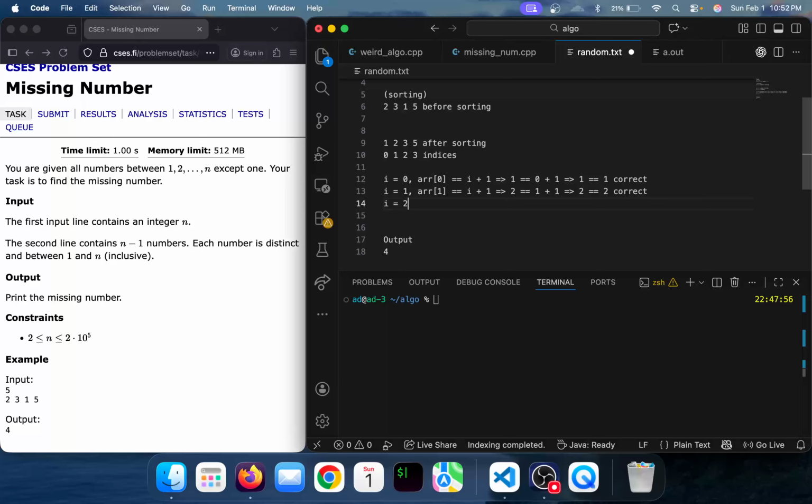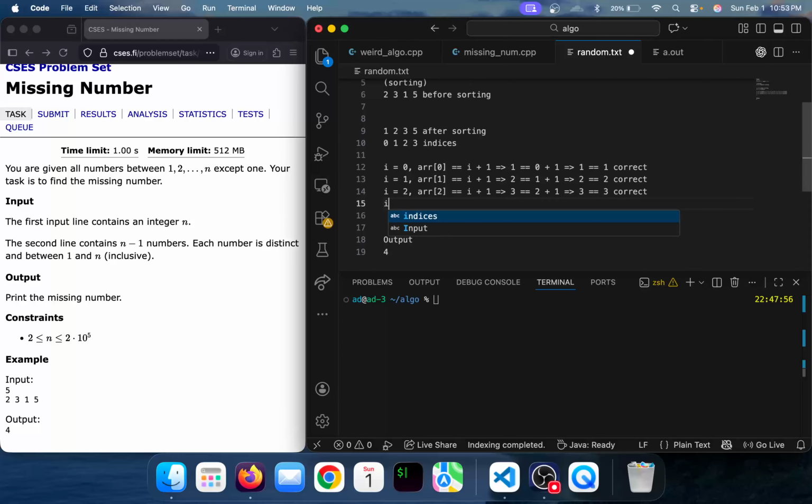Let's check again for index 2. At index 2 we have 3, and index plus 1 gives 3, so it is correct.